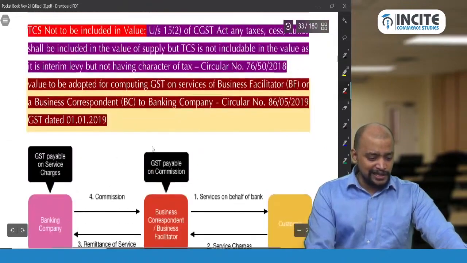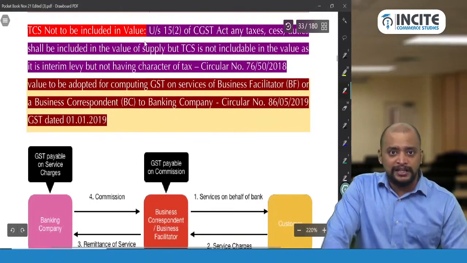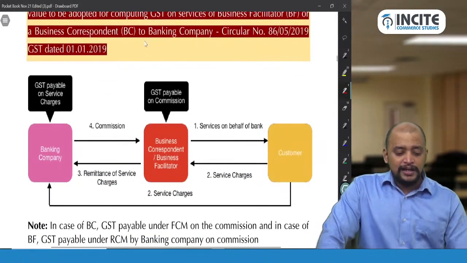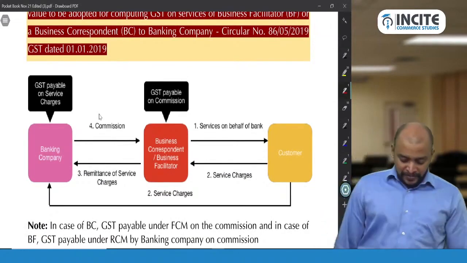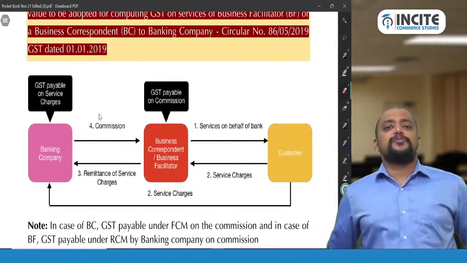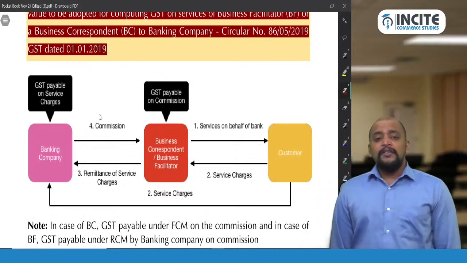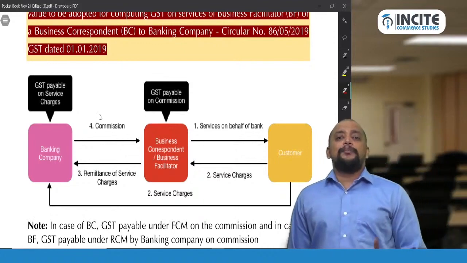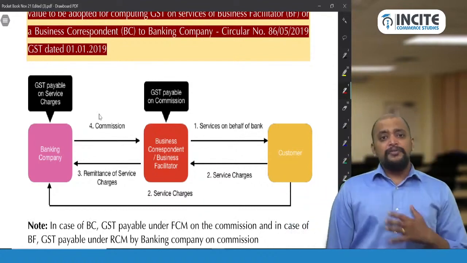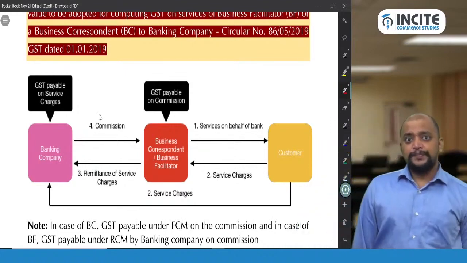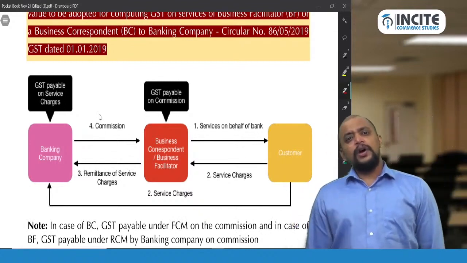And there are few circulars here. This point already we completed. TCS not to be included in the value, already I discussed. And see this, when there is a business facilitator and a business correspondent, these are like agents of a banking company who will be appointed wherever the banking company is not having a branch in order to extend the banking operations in those places. Okay, for example, you went to one village and you don't have cash. There is no ATM also in that village. Now how will you get?